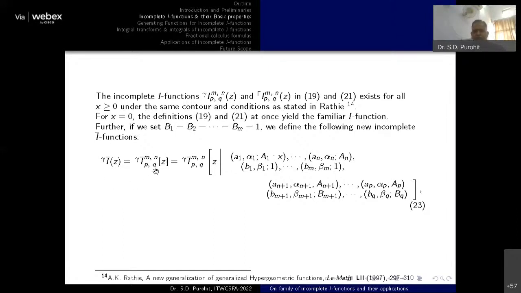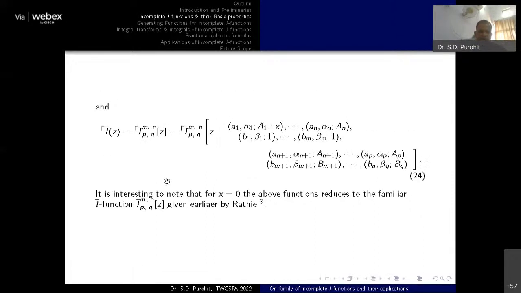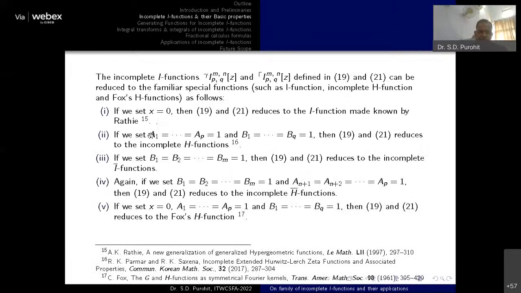So again, there are two incomplete I functions, one of the lower category and another of the upper category. Okay, and obviously they will be following the decomposition formula. So here again you can see there are some special cases available. If we put x equal to 0, as already mentioned, it will convert into the I function provided by Rathi.